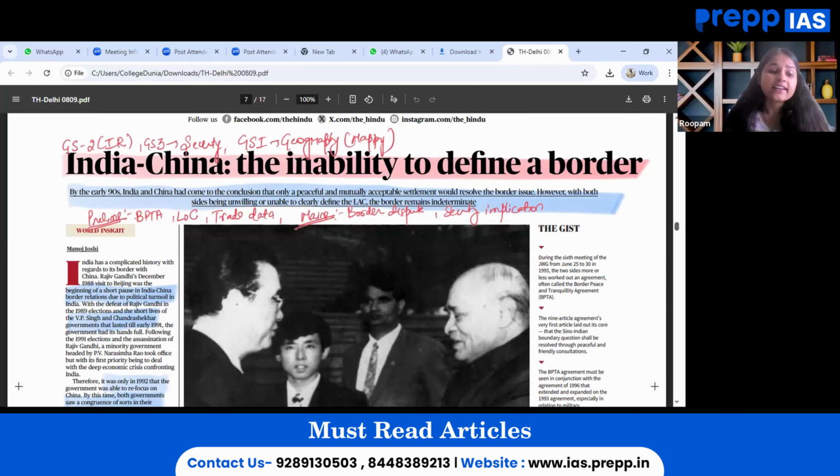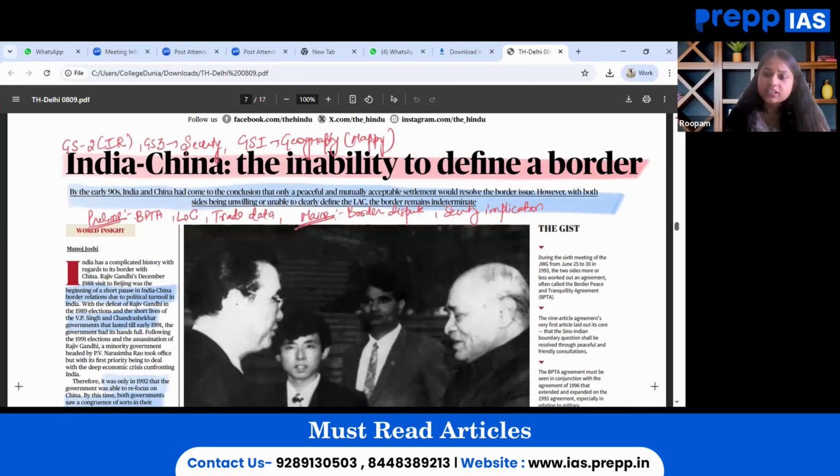So for prelims perspective, the areas that we need to brush up our knowledge on are the BPTA Act 1993, the key features and provisions with regard to the 1996 Act. Afterwards, LAC, the Line of Actual Control. What is the concept all about? Trade data that we have with China. So all these aspects can be read while going through it from the prelims perspective.